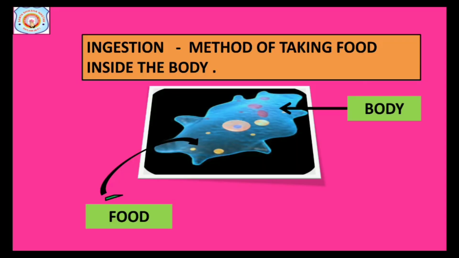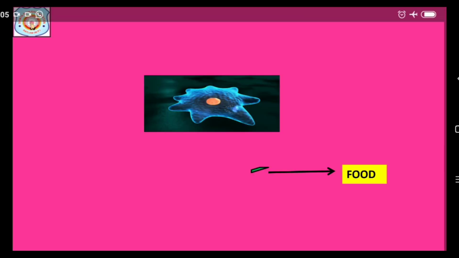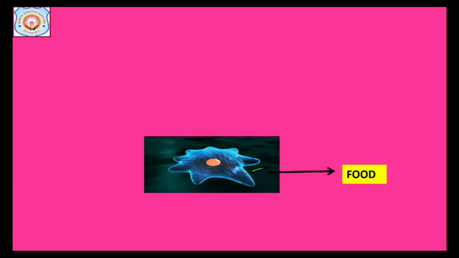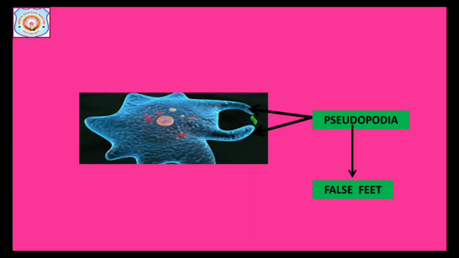Let's understand. First method is ingestion process. In this method, taking the food particle inside the body is known as ingestion process. Amoeba moves continuously. Whenever it senses the food particle, it spreads a finger-like structure around the food particle. These structures are called pseudopodia. These are the false feet of amoeba.